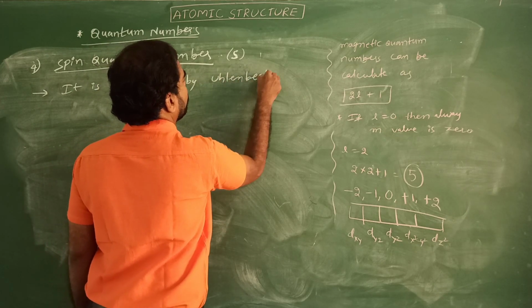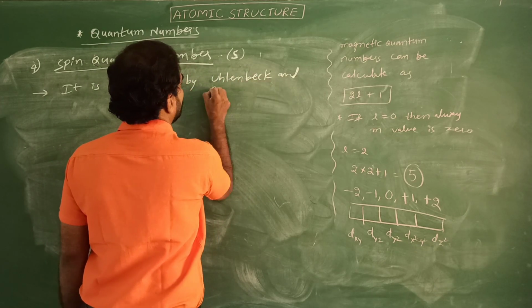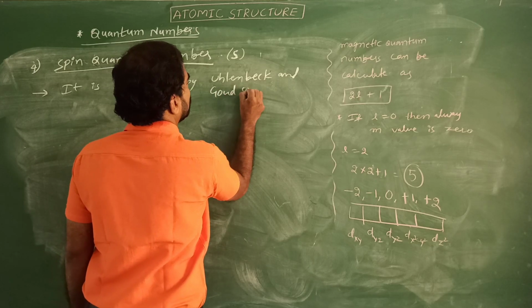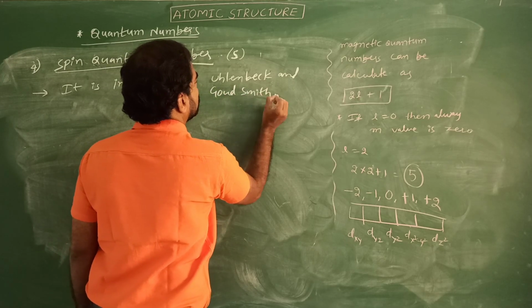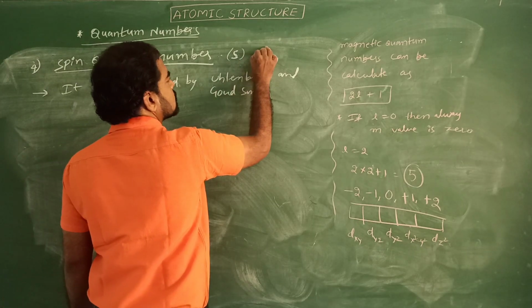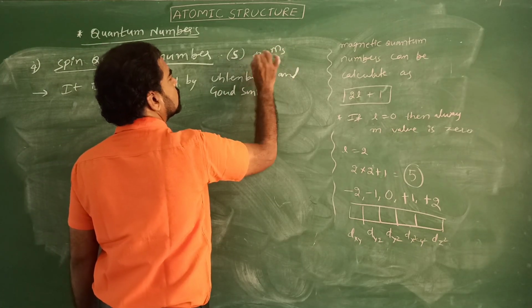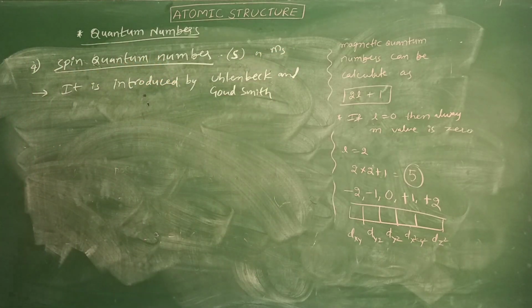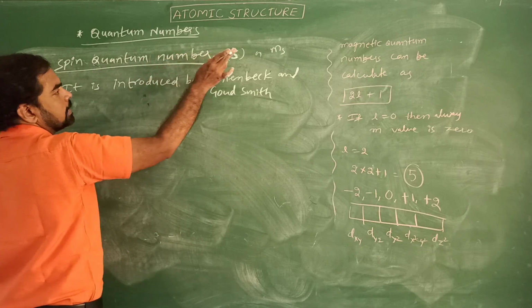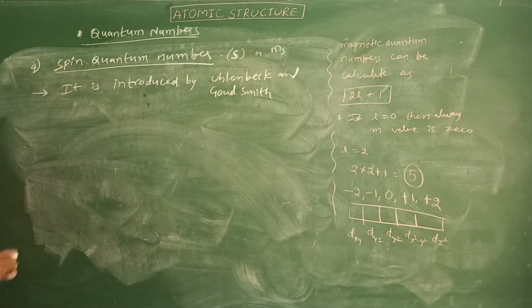It can be represented with S or MS. Okay students, it was introduced by Uhlenbeck and Goudsmit. It can be represented with S or MS.